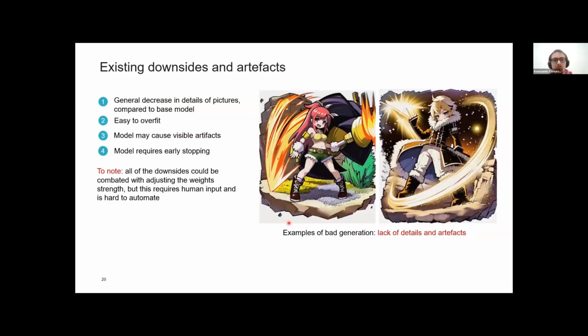Some downsides of this approach are that in general, it decreases the details compared to the base model. Also, it's very easy to overfit, and it can cause visible artifacts, as you can see on the left picture, some squares there. And the model requires solid stopping, which means that we can't just use grid search to get the best results we want.